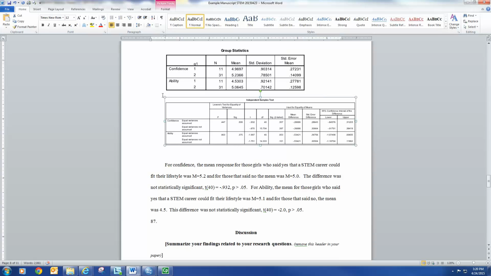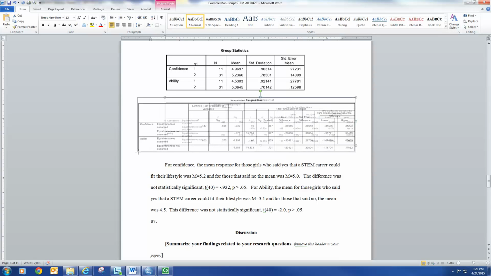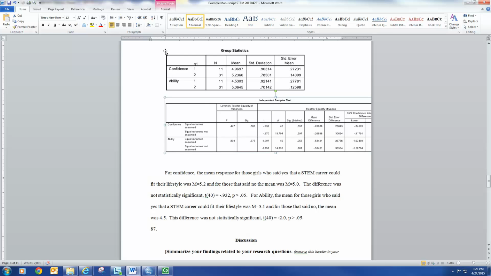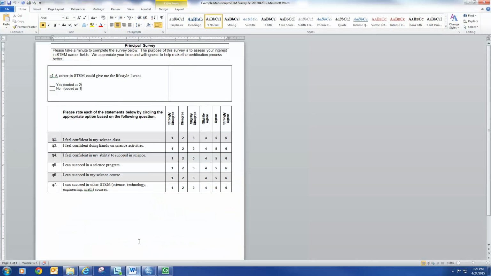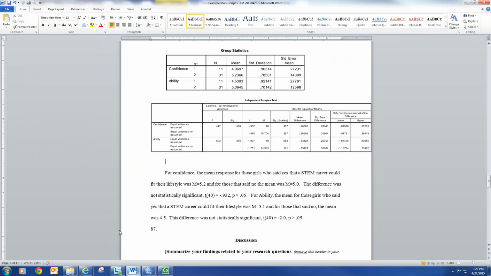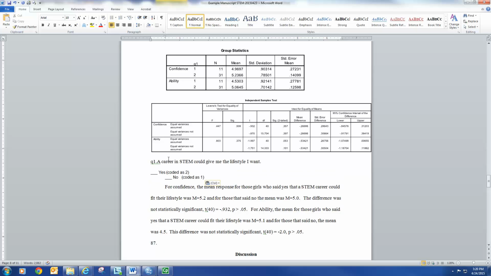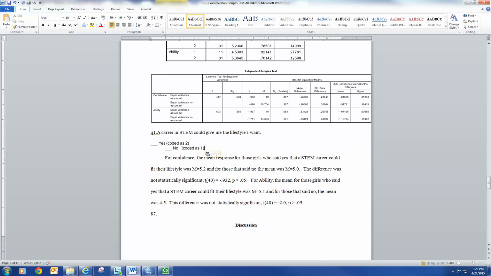All right, so when you paste them in as images, you can scale them a little easier in that process. So, okay, let's go back and remind ourselves how we coded these, and I'm going to copy that in as well. Okay, so coded 2 as yes, as they believe it, and no as 1.